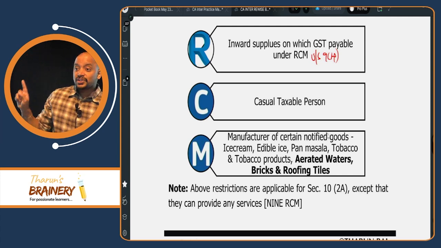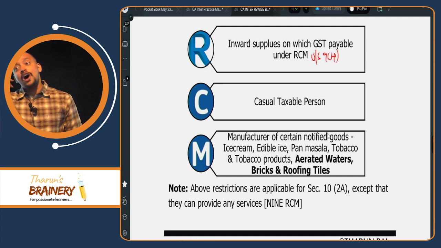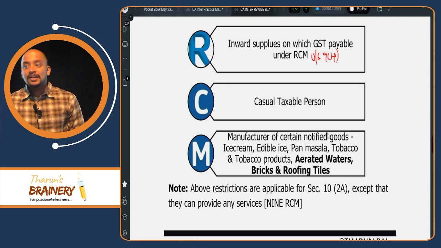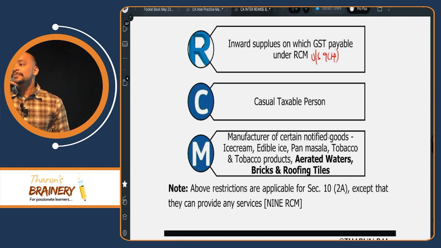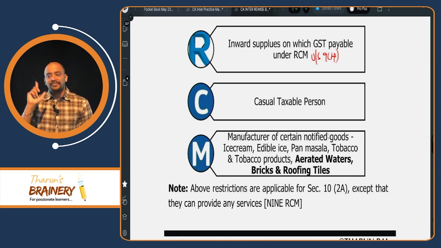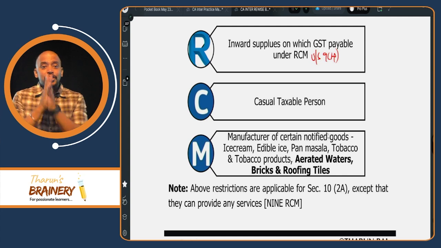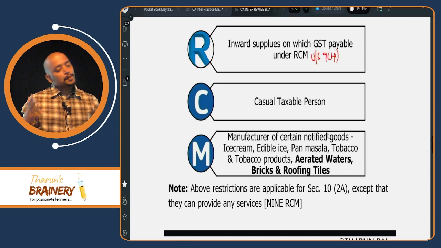But in the registration chapter, we discussed that whether manufacturer or supplier of those notified goods will not get the 40 lakhs limit. What is the difference between notified goods there and here? Aerated waters is not there for registration, but it is there for composition scheme. And in composition scheme we need to check manufacturer, but there any supplier. So a trader of these notified goods, I am trading in bricks and roofing tiles. Can I opt for composition scheme?